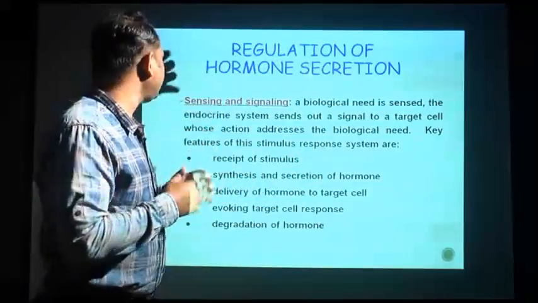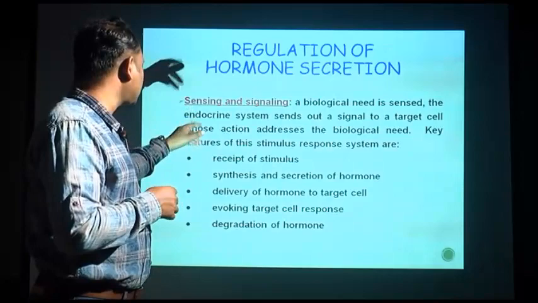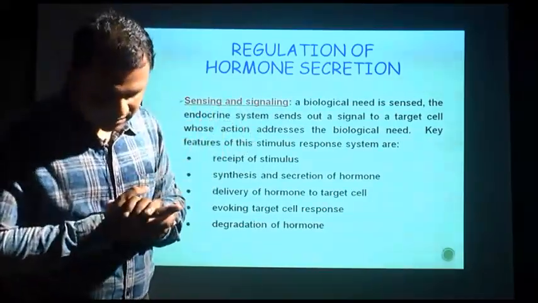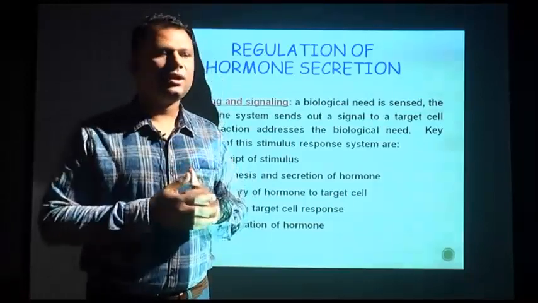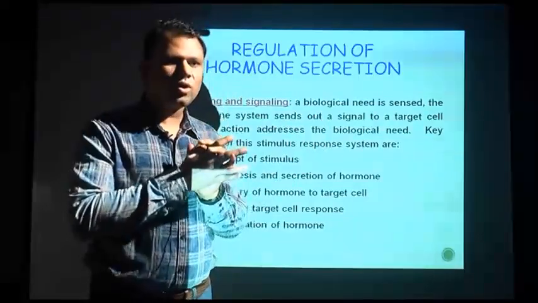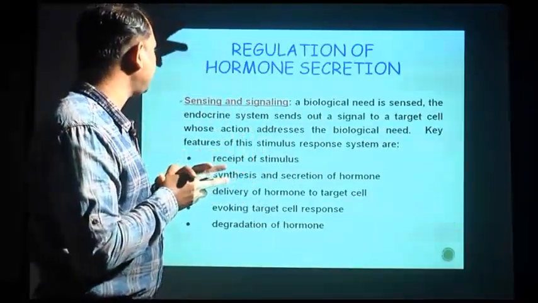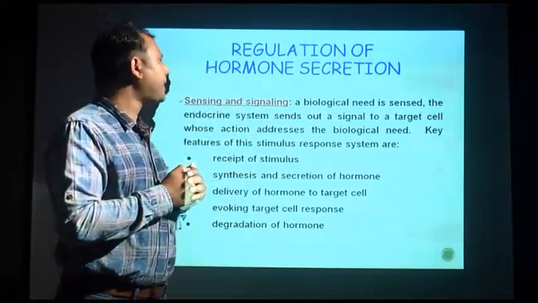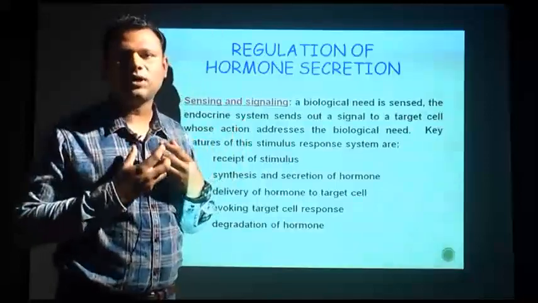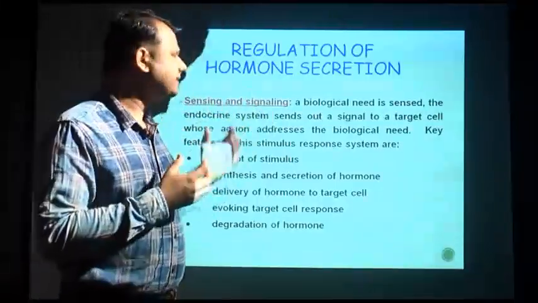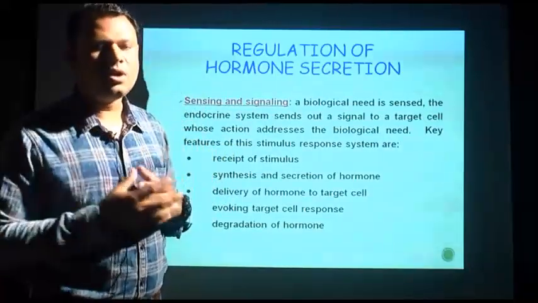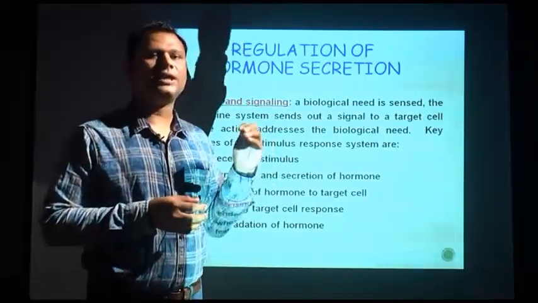We have to be familiar with certain terms like sensing and signaling. In the previous class we studied the second messenger, the signaling mechanism, and certain receptors. All these are very important in endocrinology. A biological need is sensed. If the body needs something, it is sensed by the body cells, and the cell is the structural and functional unit of life.